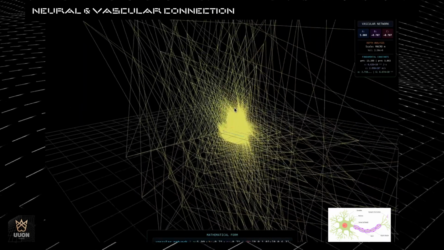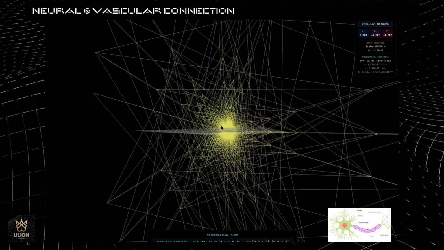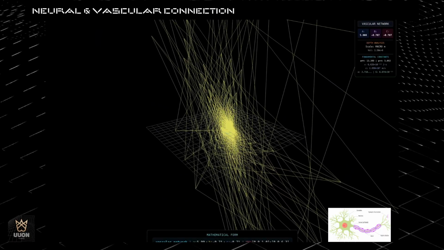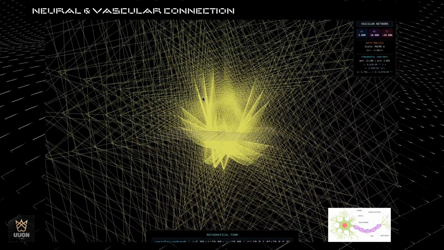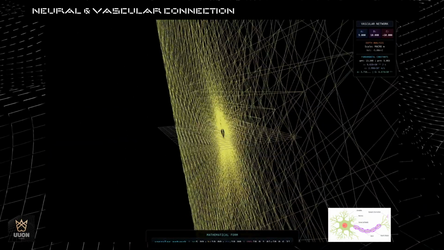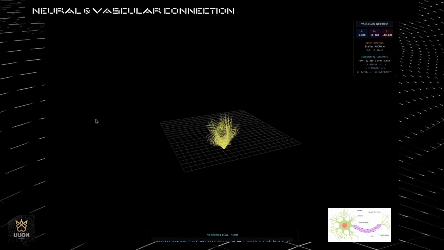The vascular frame is not just a container. It regulates how the nucleus, sheath, and axons begin to interact. That dense cluster forming at one end is the nucleus, and around it you can see the sheath adjusting, taking cues from the network that holds it.